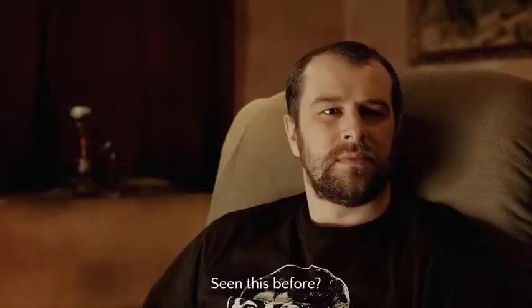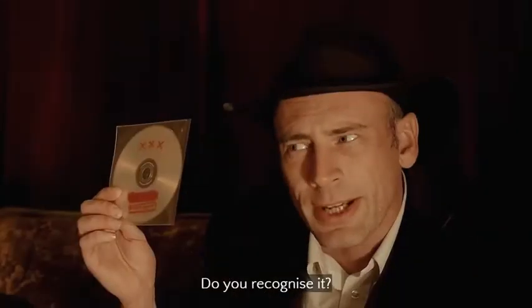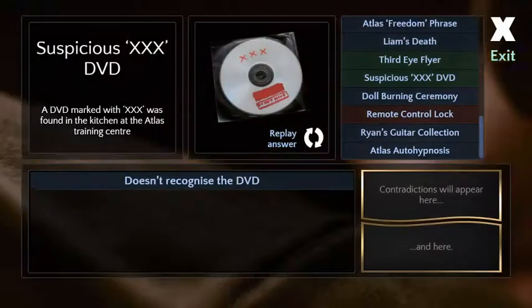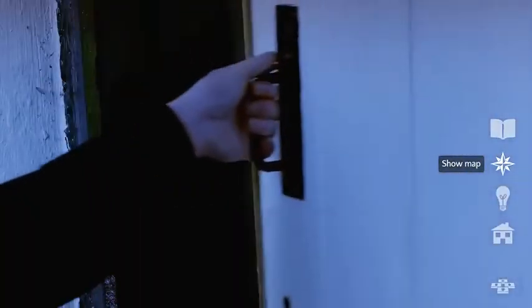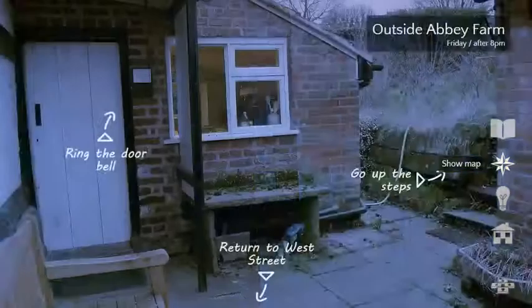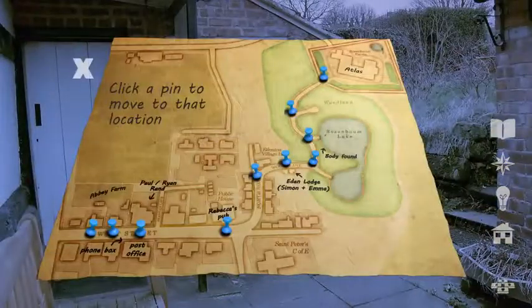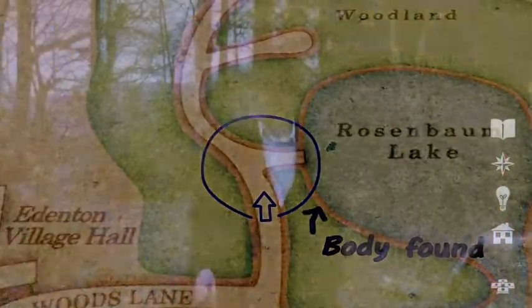Oh, right, the porn. Seen this before? No, what is it? Do you recognize it? No. Should I? Cool. All right, great. For the moment, thanks. I'm glad we talked to James about that. Well, you know, gotta get all the questions answered. I guess so.